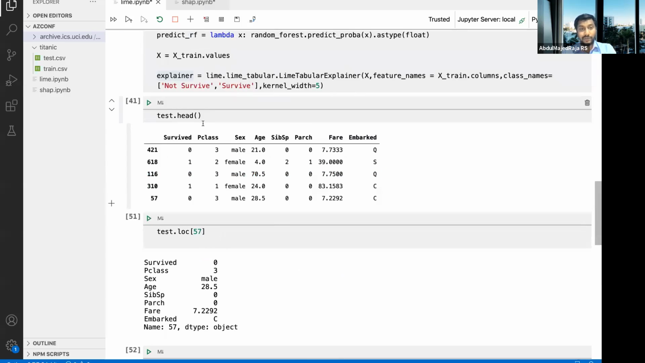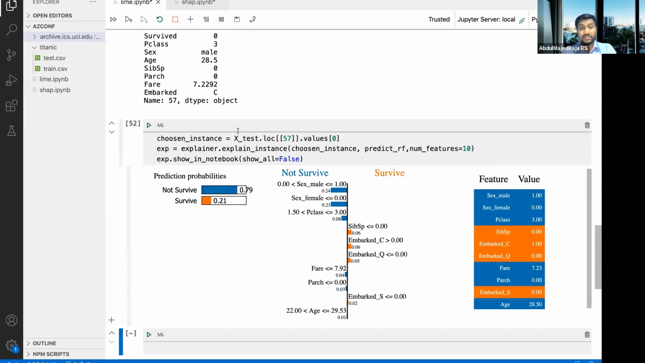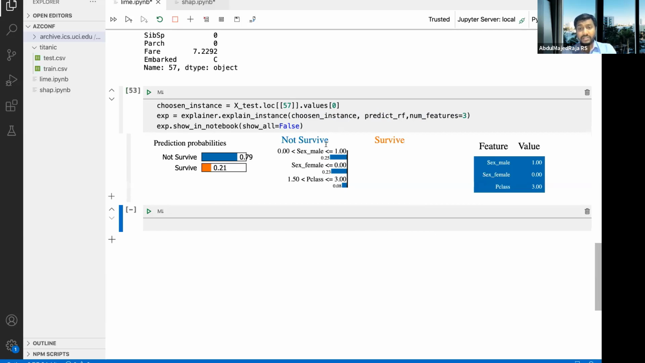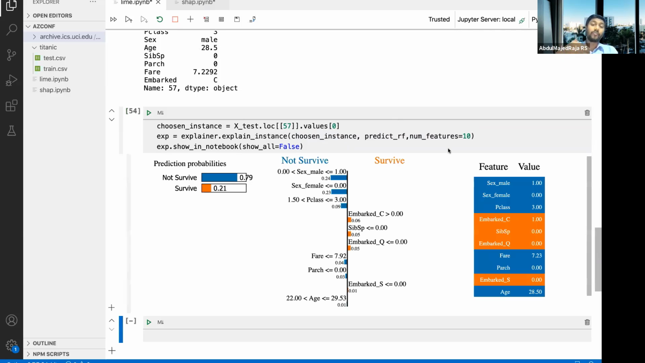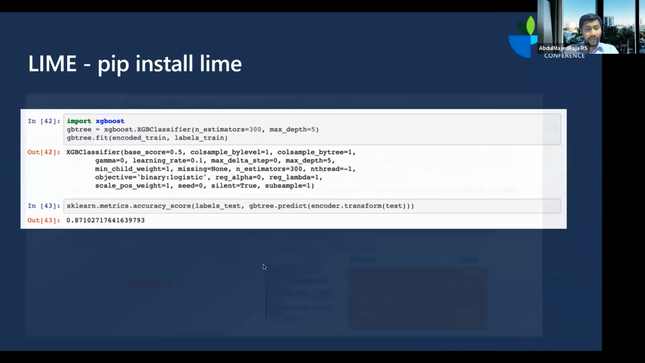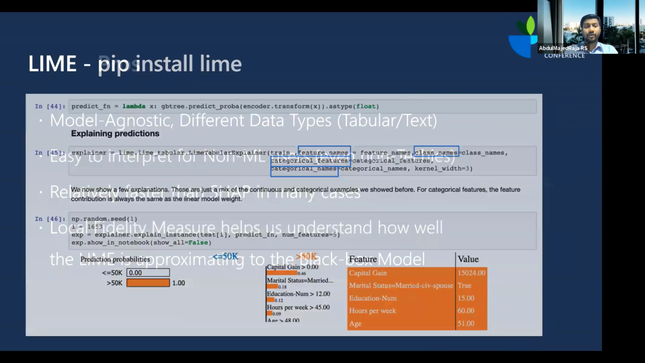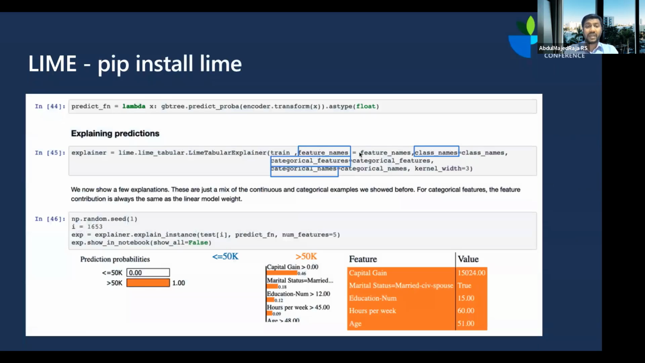if you have created the explainer, after that you just have to pick an instance, and then send the instance value with the prediction function and the number of features that you want. If you want only 3 features, you can say that based on only 3 features you have to explain. If you want more features, you can. But the main thing is, the more features you keep adding, the more computationally expensive it gets. And that is Lime. It is very easy for you to understand. Like I said, if you have categorical features, you have to give categorical features separately.